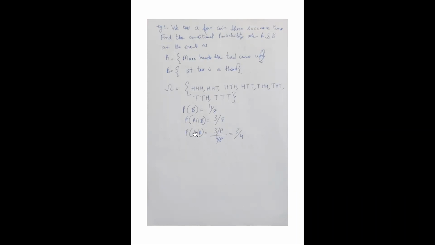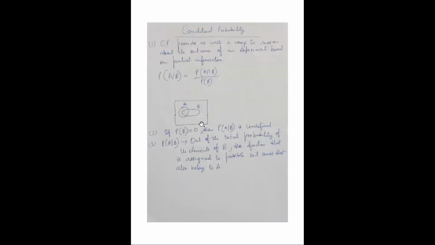To find the conditional probability, you apply this formula: P(A given B) equals P(A intersection B) divided by P(B). You have calculated P(B) and P(A intersection B), so P(A given B) is 3 by 4. This is how you can use conditional probability to explain the events.